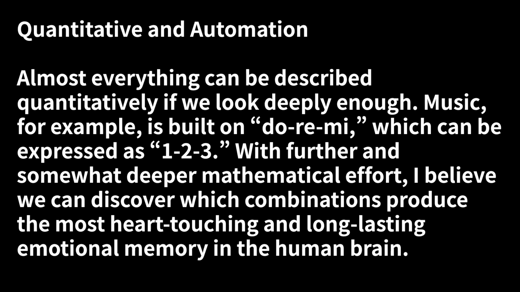expansion. Quantitative and automation. Almost everything can be described quantitatively if we look deeply enough. Music, for example, is built on do-re-mi, which can be expressed as 1 2 3. With further and somewhat deeper mathematical effort, I believe we can discover which combinations produce the most heart-touching and long-lasting emotional memory in the human brain.